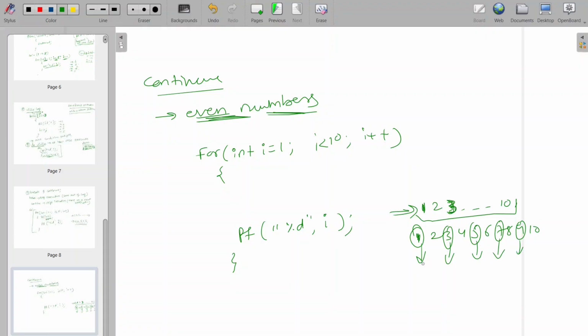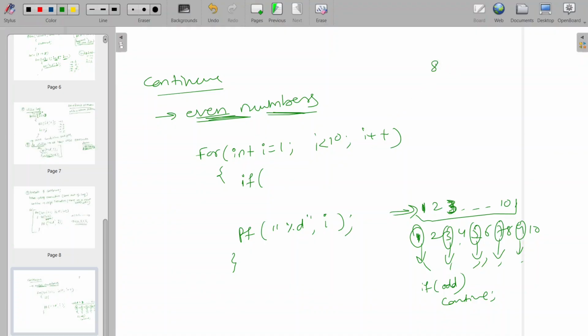So if I want to skip the iteration for the odd values, I need to write a condition: if the value is odd, then skip it and go to the next iteration. So here I'll write, if this is odd. How to check odd and even, guys?